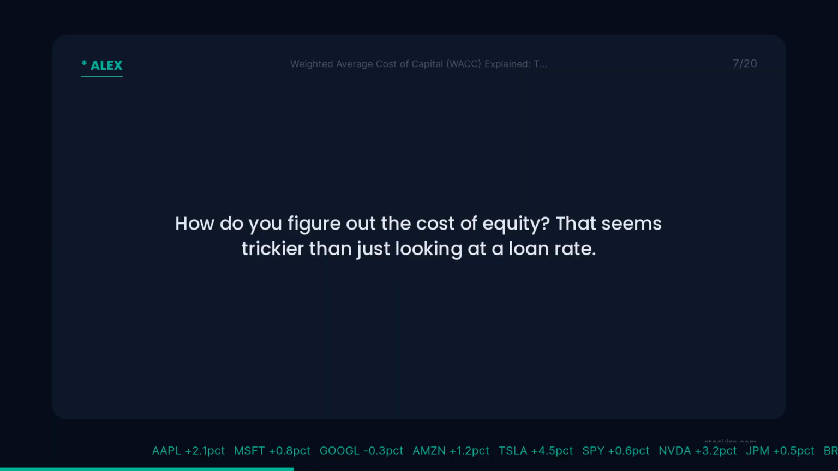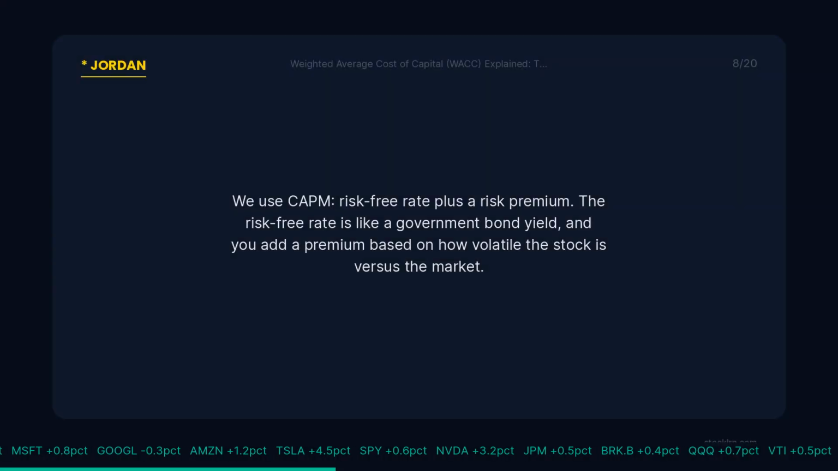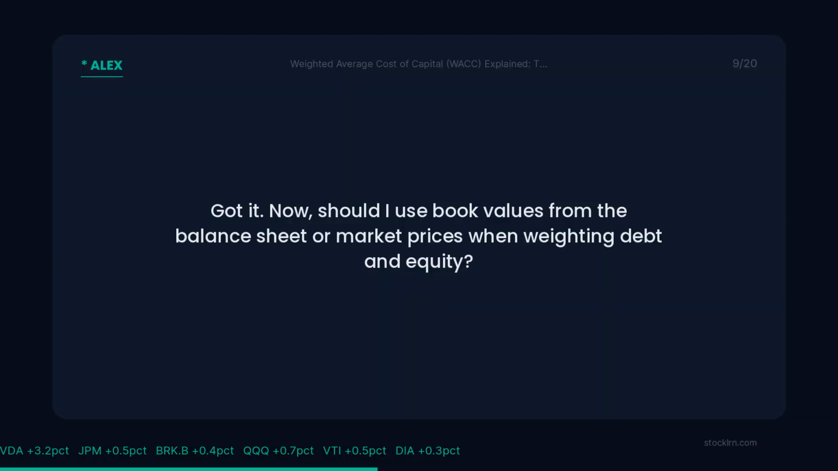How do you figure out the cost of equity? That seems trickier than just looking at a loan rate. We use CAPM, risk-free rate plus a risk premium. The risk-free rate is like a government bond yield, and you add a premium based on how volatile the stock is versus the market. Got it.